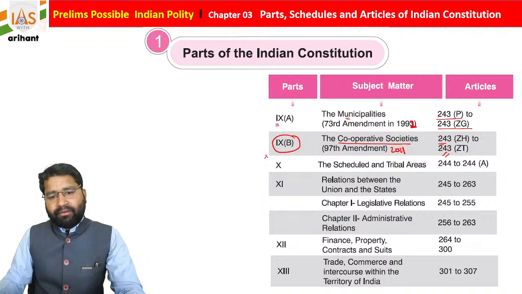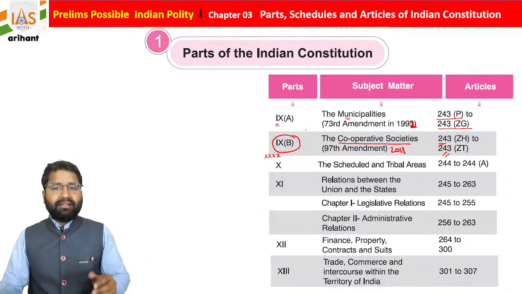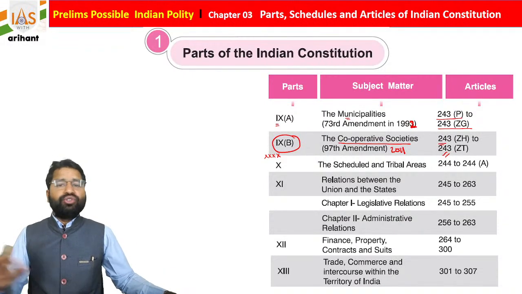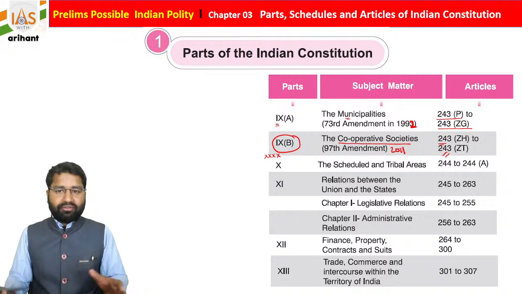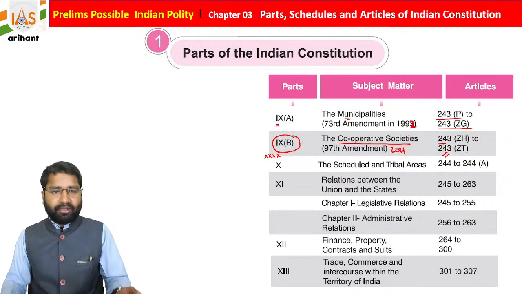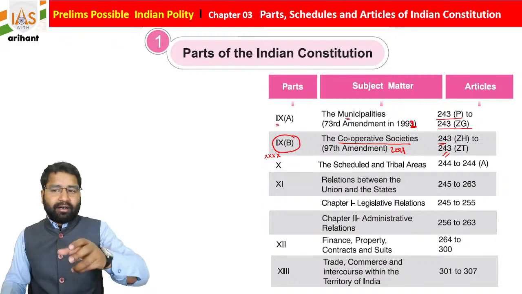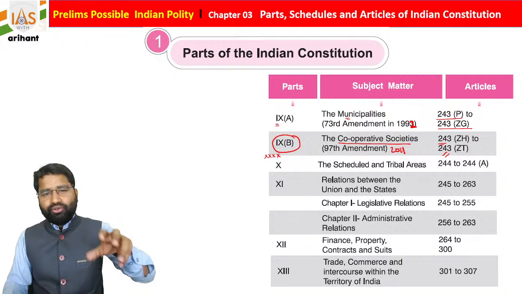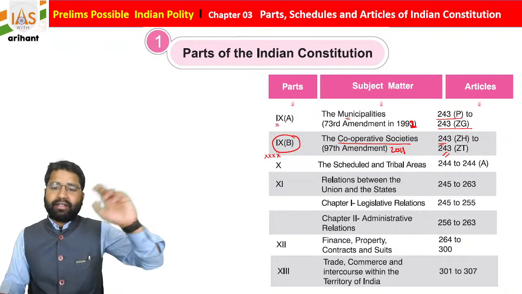I hope everyone remembers up to this. After that you have to be very selective, but I recommend you try to include at least the outline, because it will be a plus point for your preparation. Sometimes you get a question based on an article, and you can find out what it is connected with.